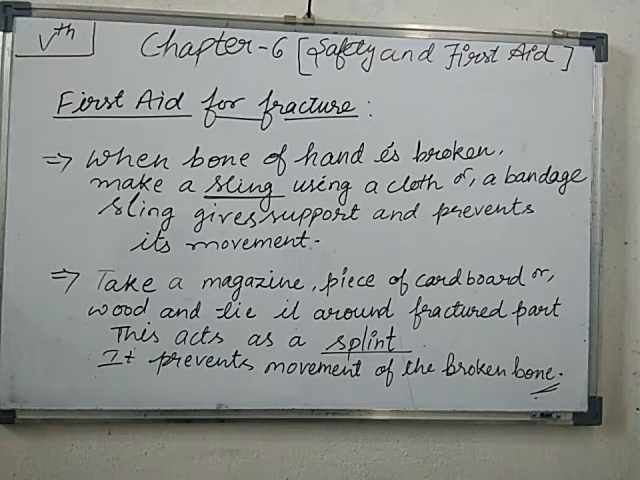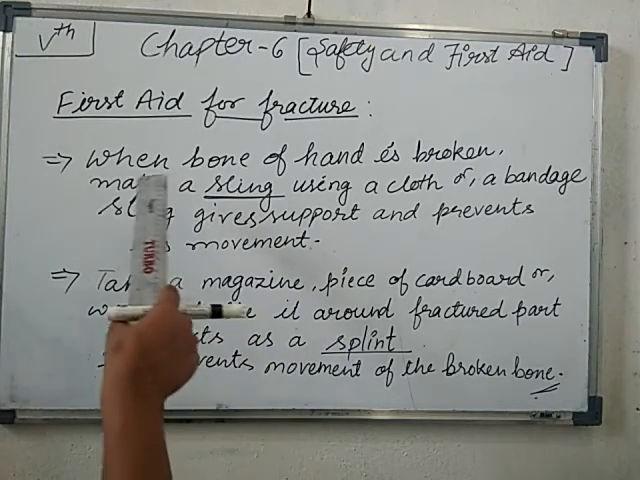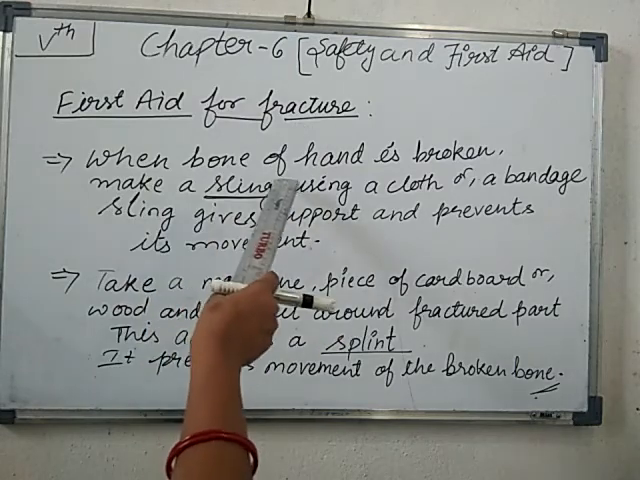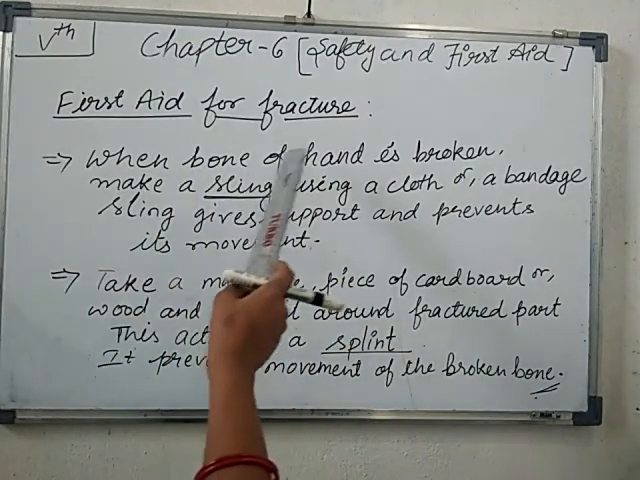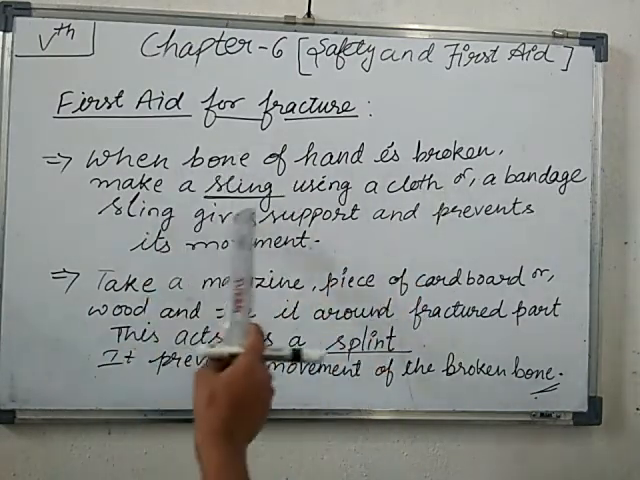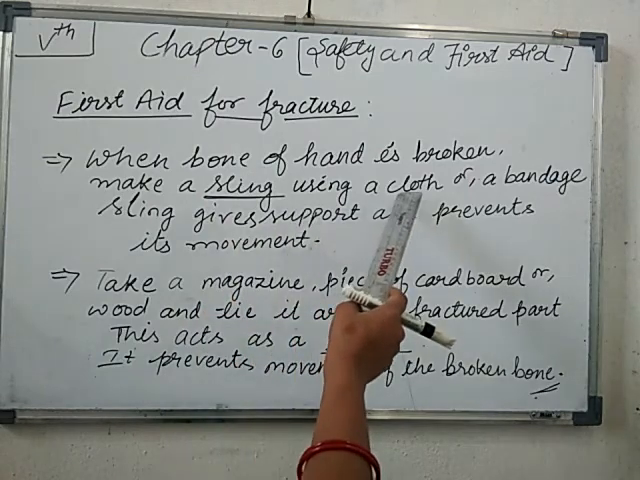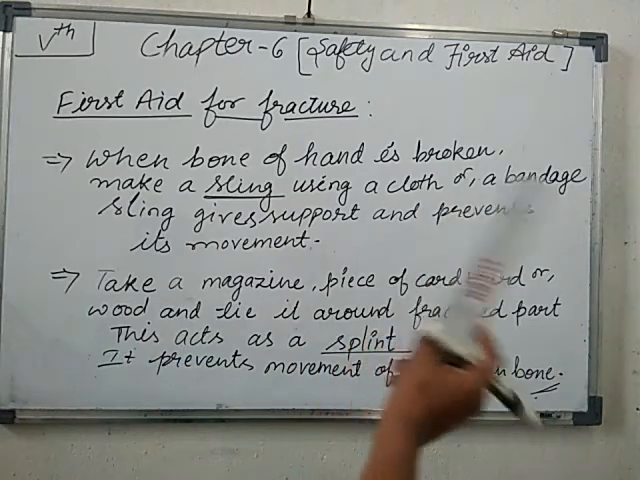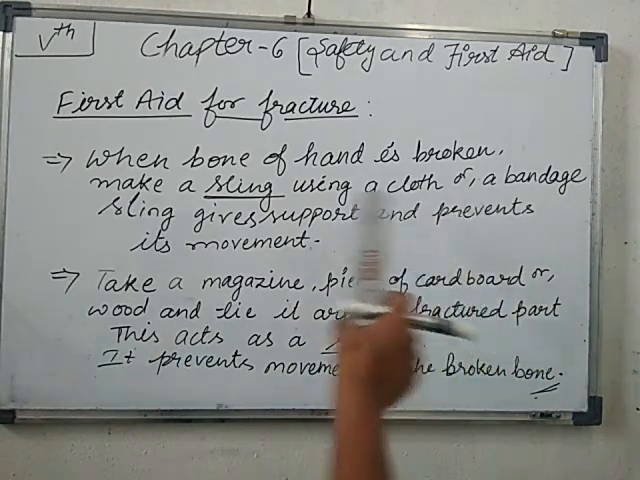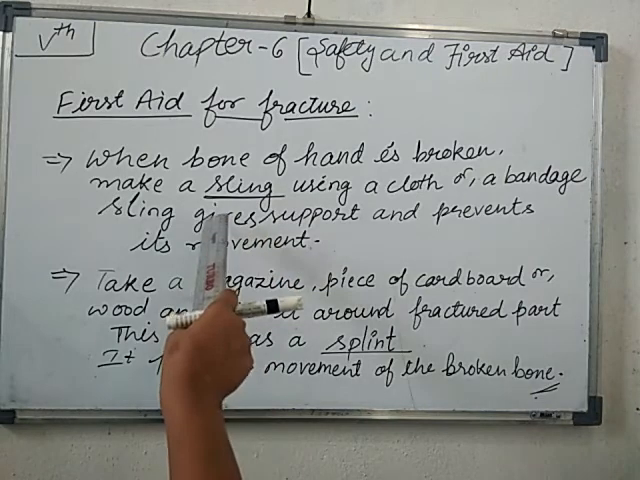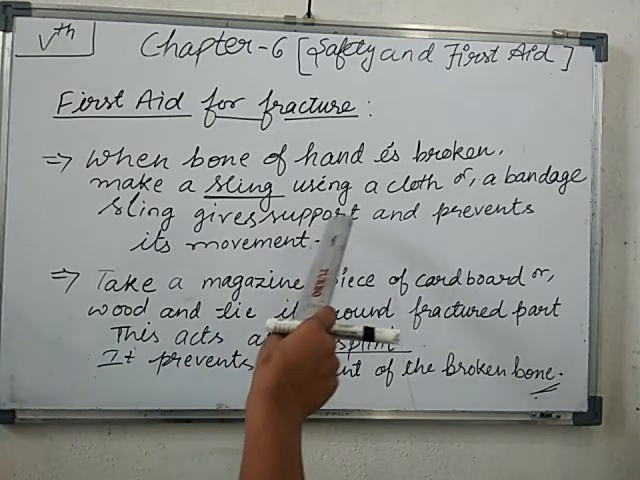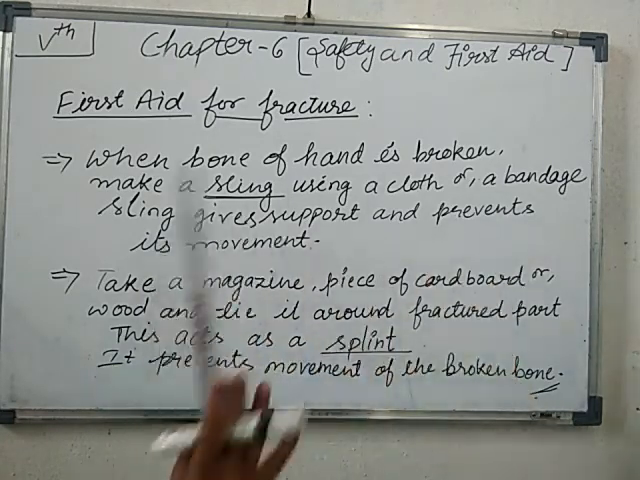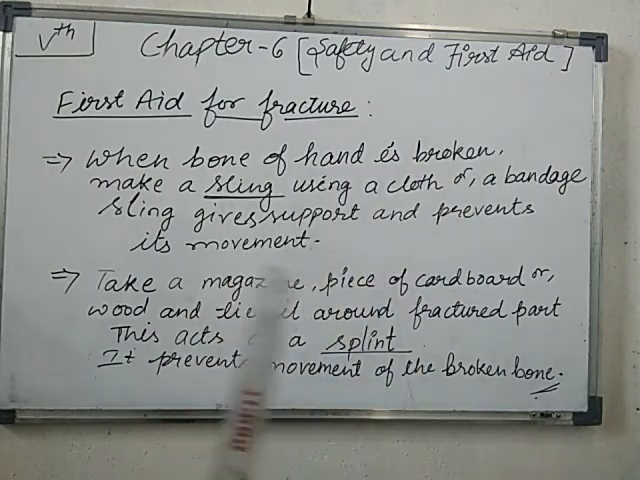Students, you must know what to do in case of a fracture in the bone of your hand. When the bone of the hand is broken, make a sling. A sling means using a cloth or a bandage. What is the function of this sling? A sling gives support and prevents movement of the fractured bone. Is it clear here, students?